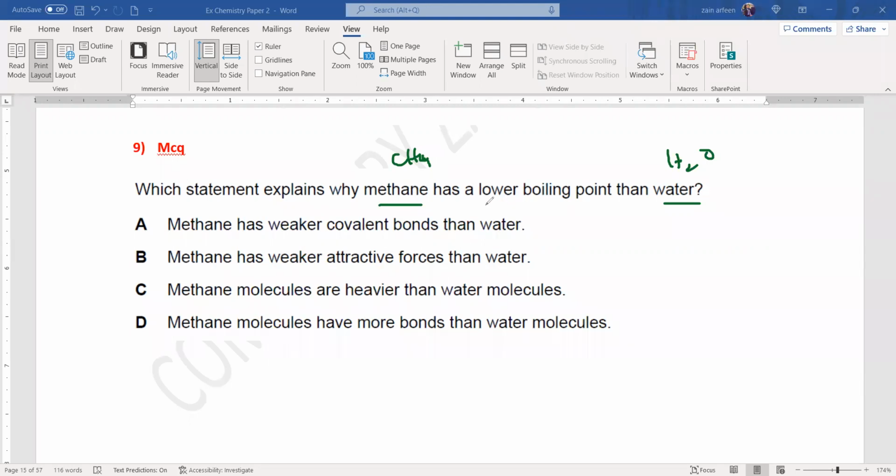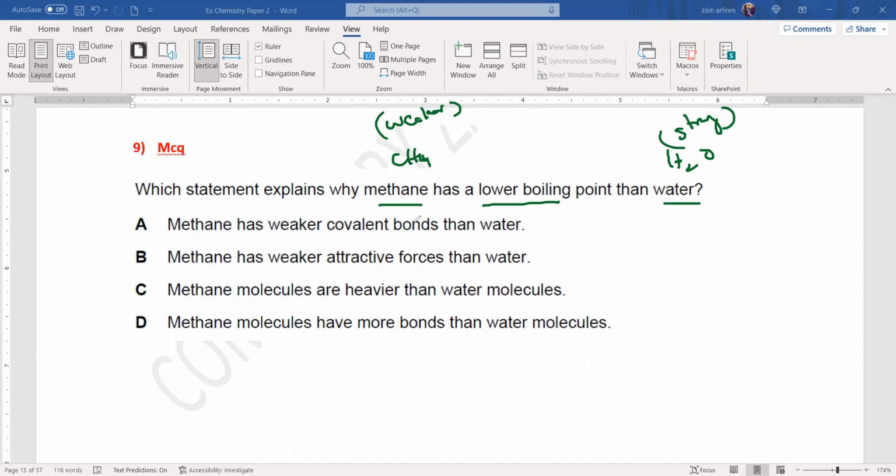They mentioned methane has a lower boiling point than water. It means when we compare the force between the molecules, methane, because it has a lower boiling point, will have a weaker force, and water should have a stronger force between the molecules. Both are simple structures, both are simple covalent structures.